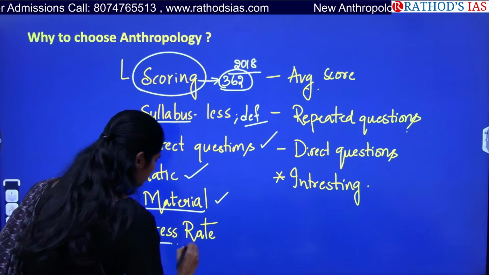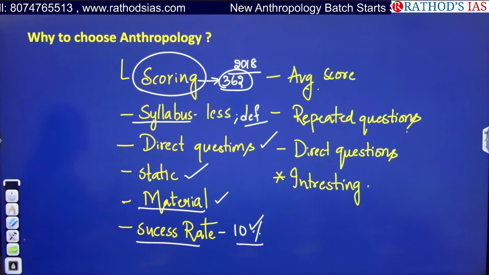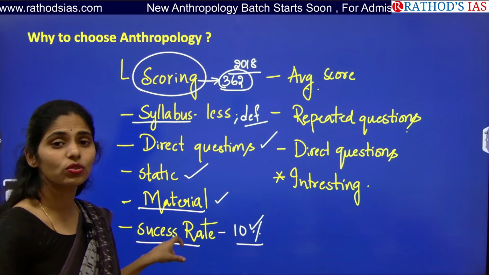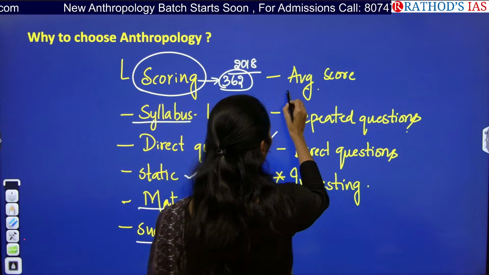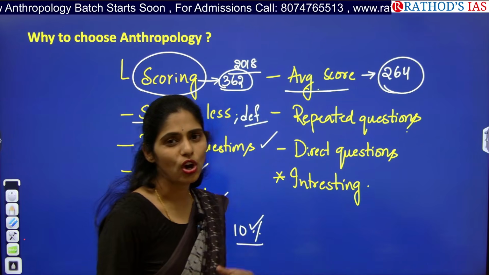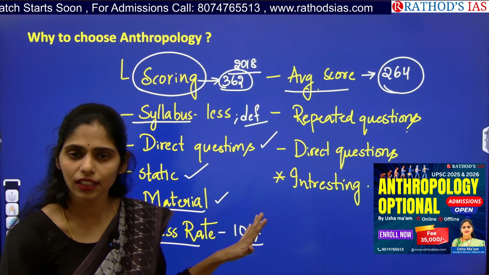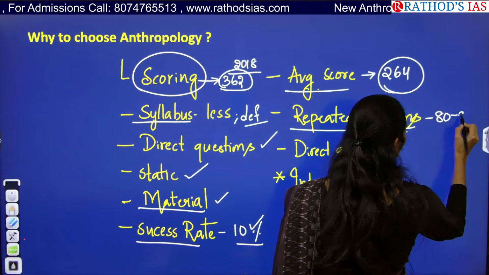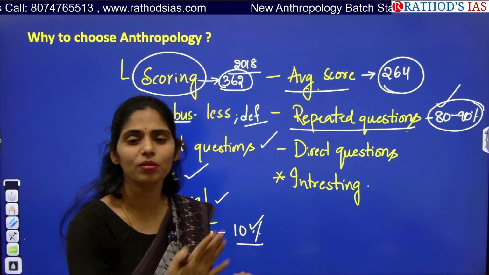And next one is success rate. The success rate is more than 10% for anthropology, but for other popular options it is around 7, 6 like that. The success rate with anthropology is 10%. It is very high. And the average score is around 264 marks. So if you are doing well, you will be getting 264 marks easily in anthropology. And next, mostly 80 to 90% of the questions in the question paper are repeated. What do you want more than this?